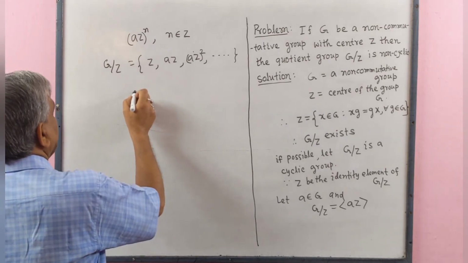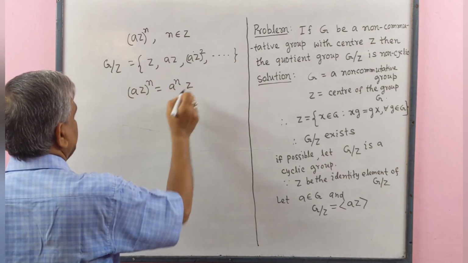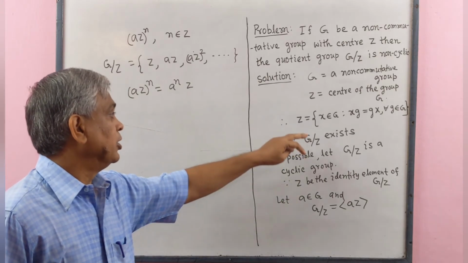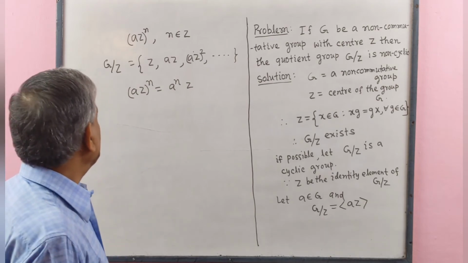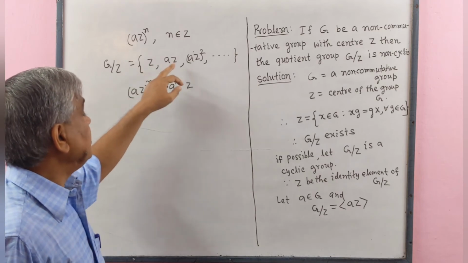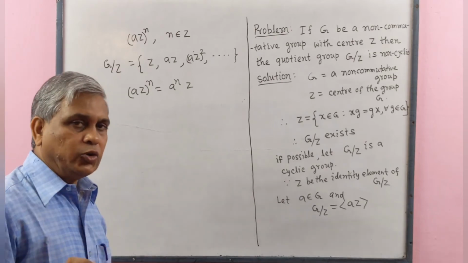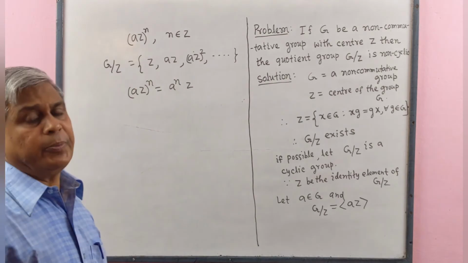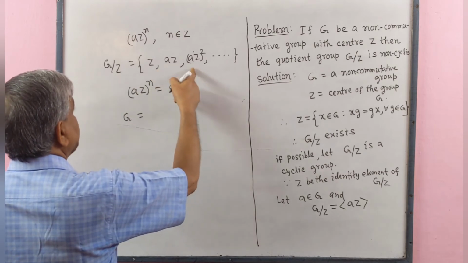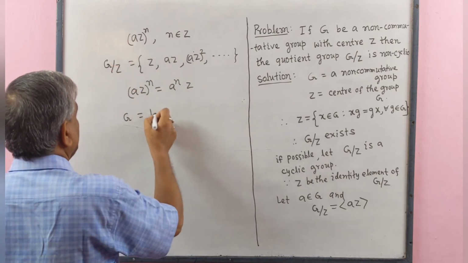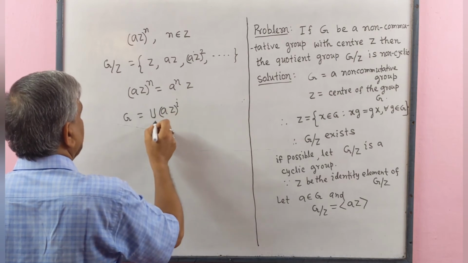Since we know that (aZ)^n equal to a^n Z. Since Z is a normal subgroup, so left coset of Z equal to right coset of Z. So G by Z contains distinct left cosets of Z, and also G is the union of all distinct left cosets of Z, of the form (aZ)^r.